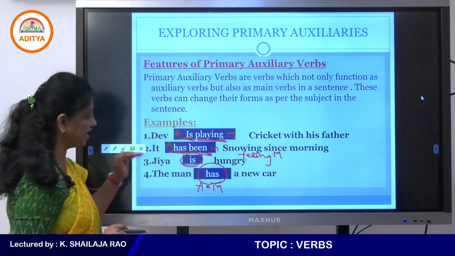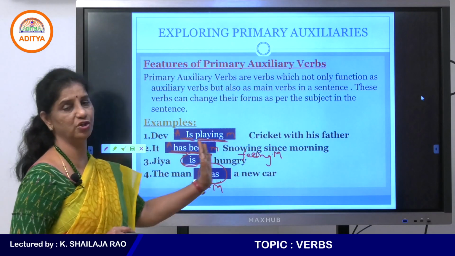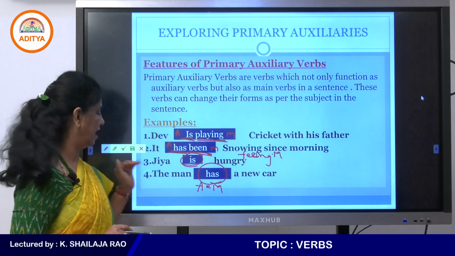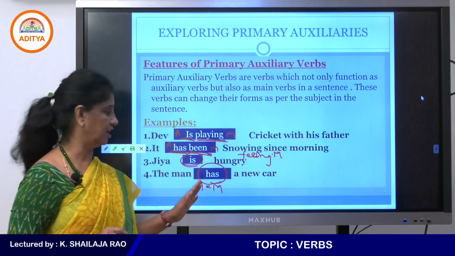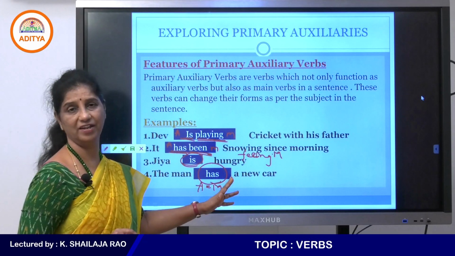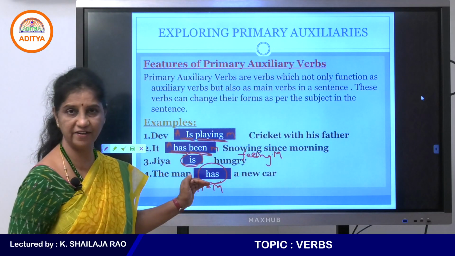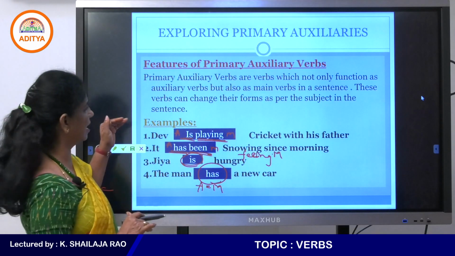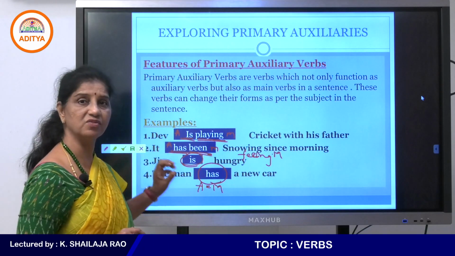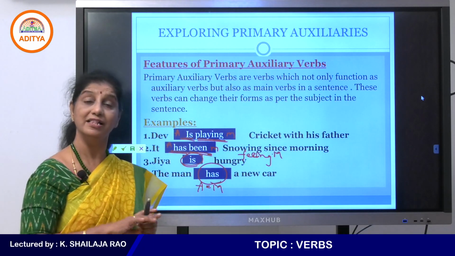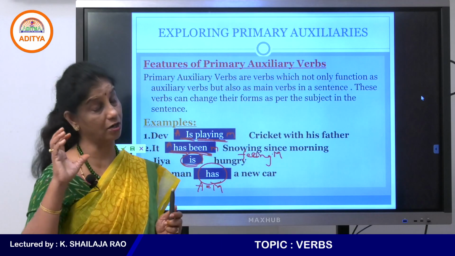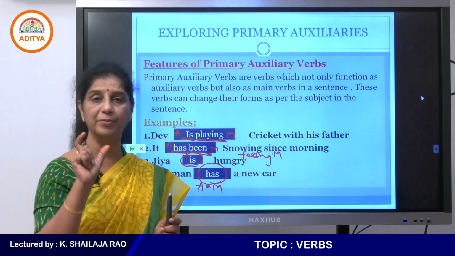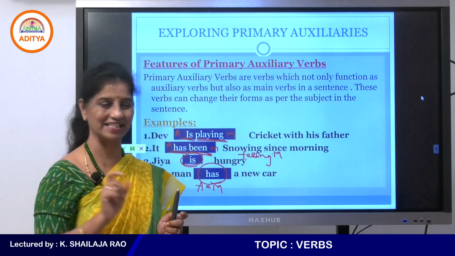Like Jia is hungry, even without feeling, you understand that something is happening to Jia. And the man has a new car. Without own, the main verb, has itself, which is an auxiliary verb, tells us the whole meaning of that sentence. So, these auxiliary verbs without the main verb are called primary auxiliary verbs, because they become the primary verb in that sentence.